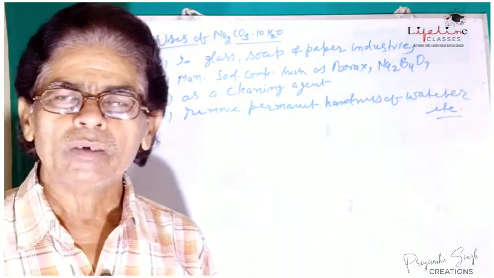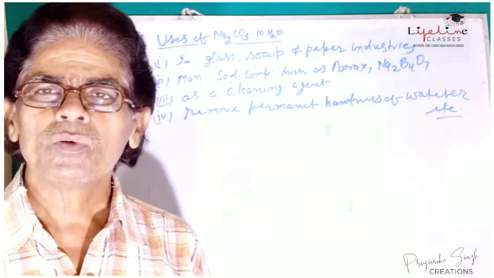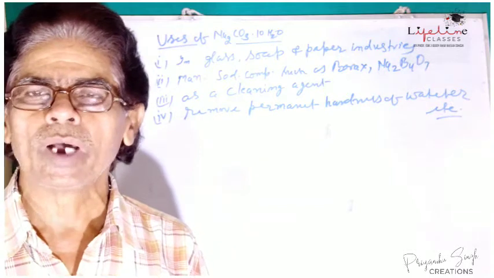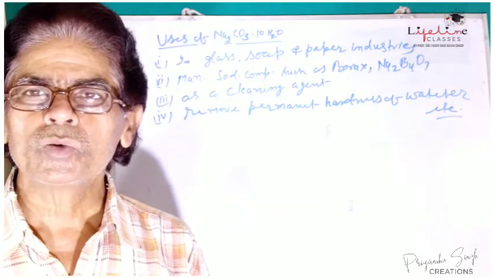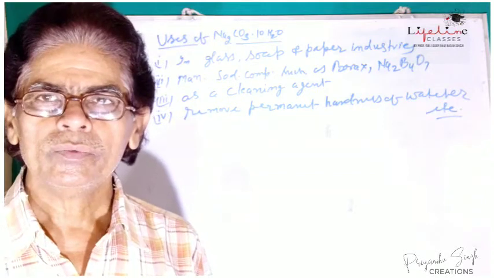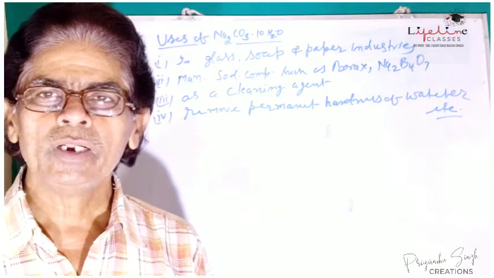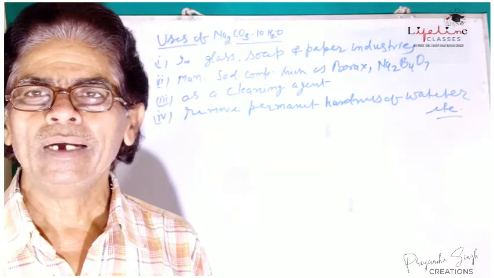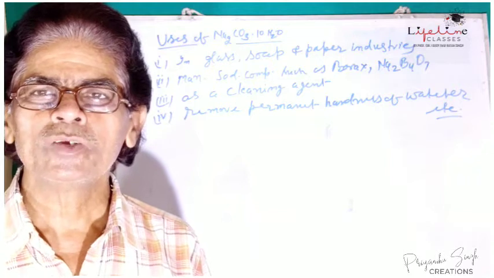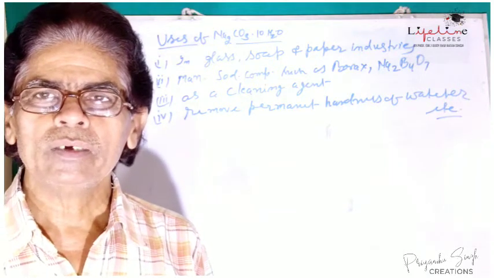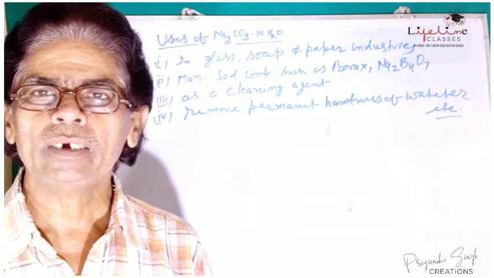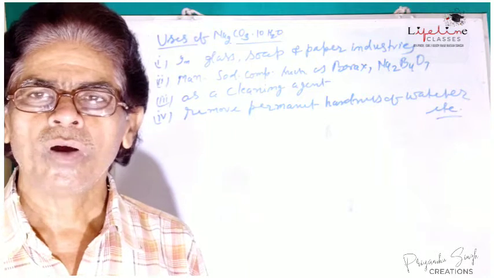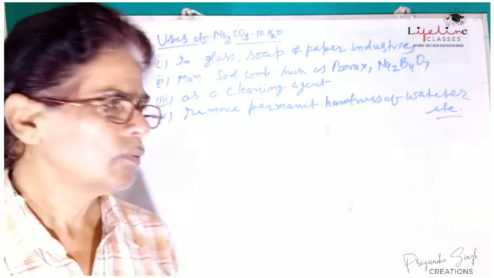The common use of sodium carbonate is as a cleansing agent. That is why it is called washing soda. It is used to wash clothes in laundry. Nowadays there are various types of detergents and soaps available, but initially sodium carbonate was used as a cleansing agent, and even today it is used as a cleansing agent for washing clothes in laundries.